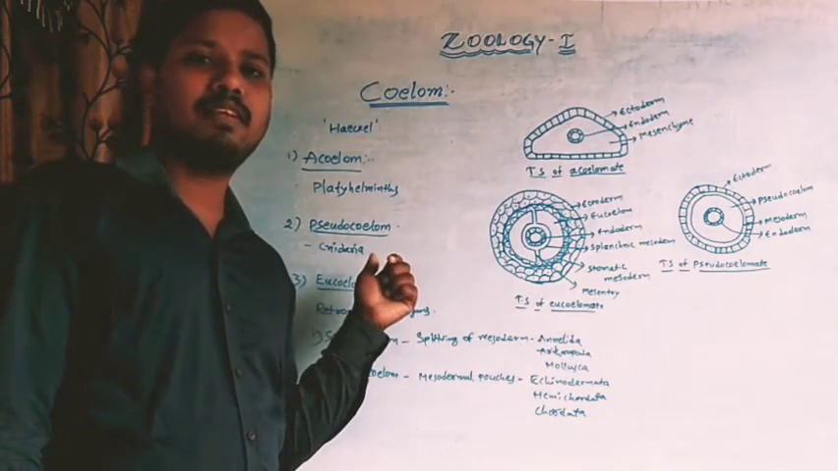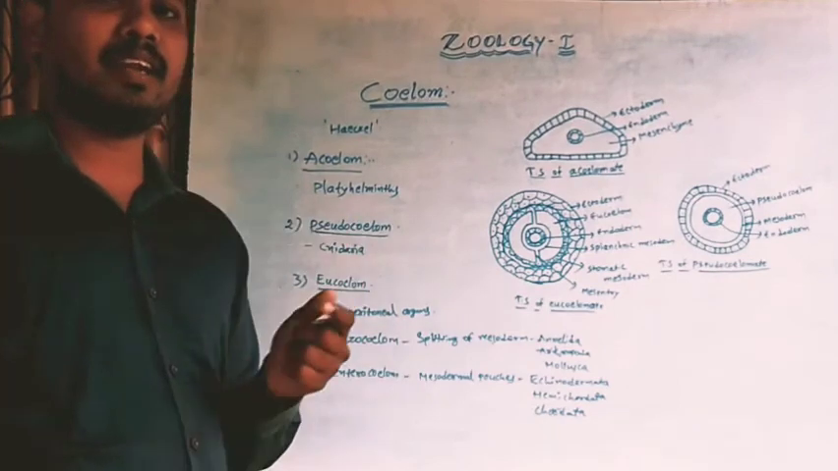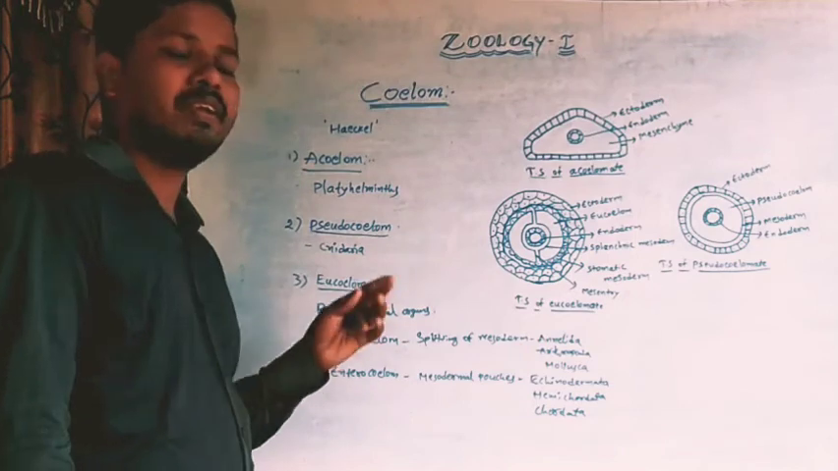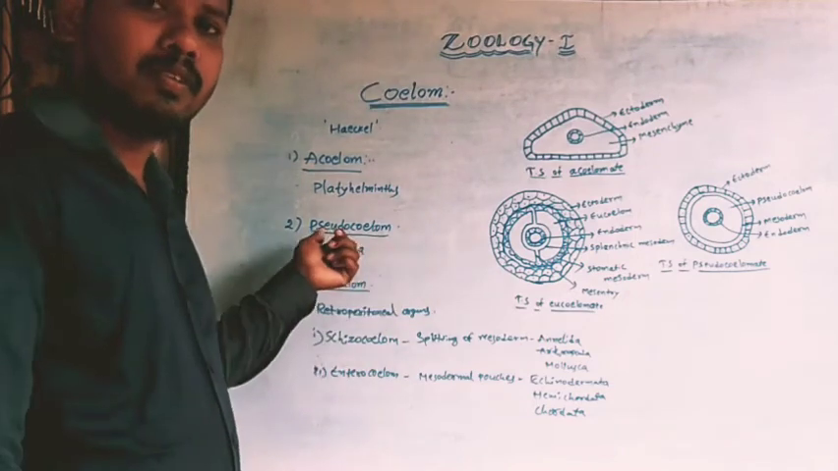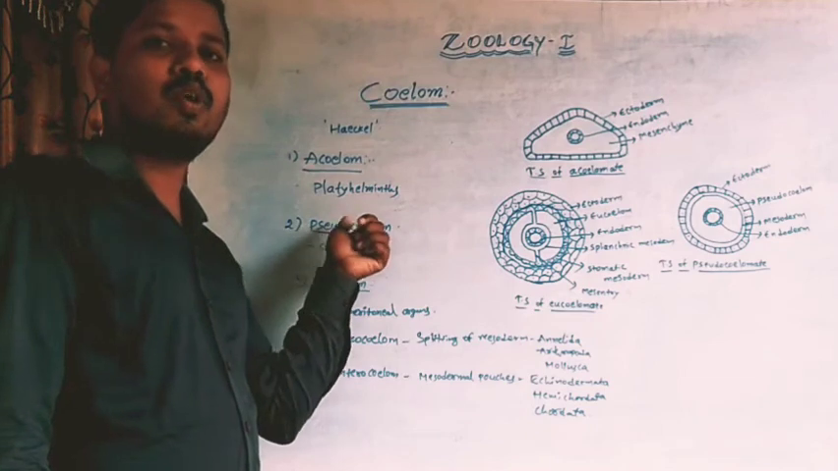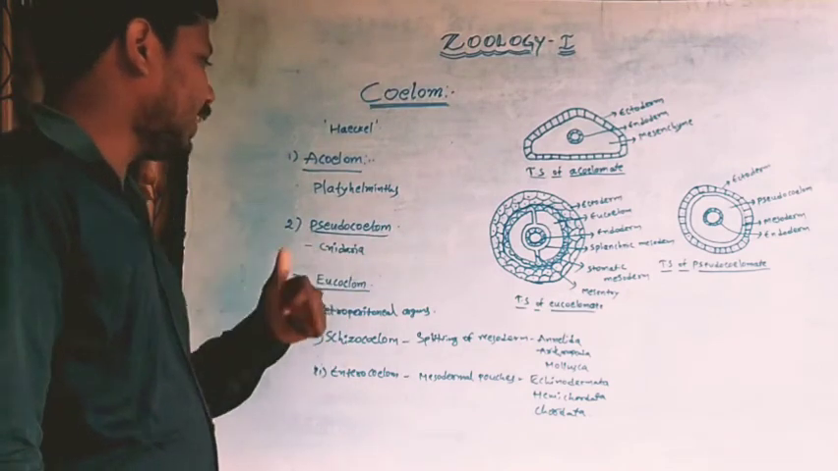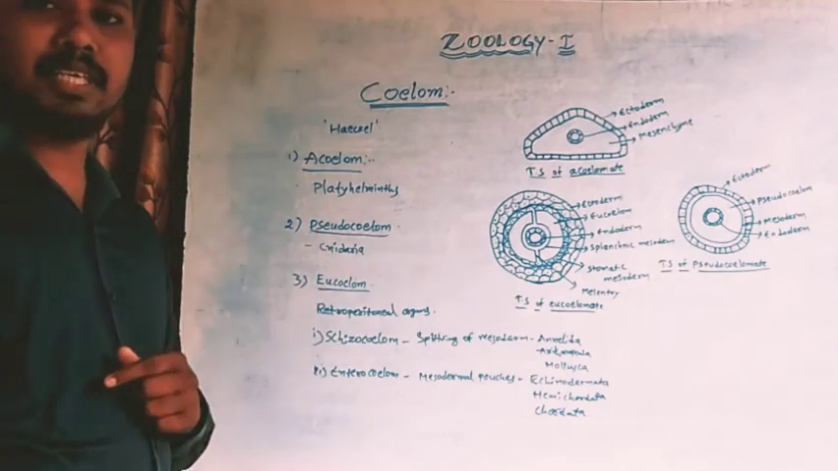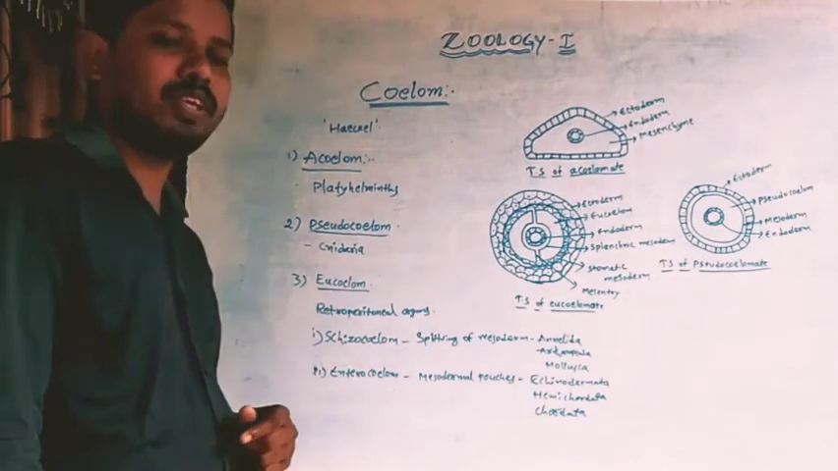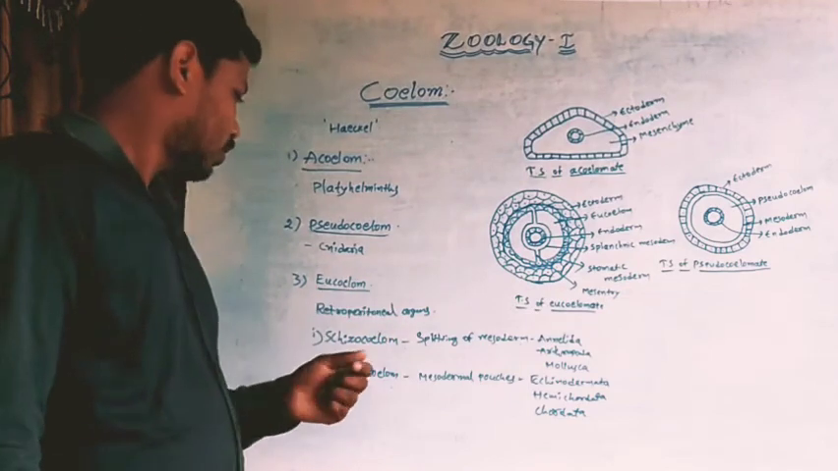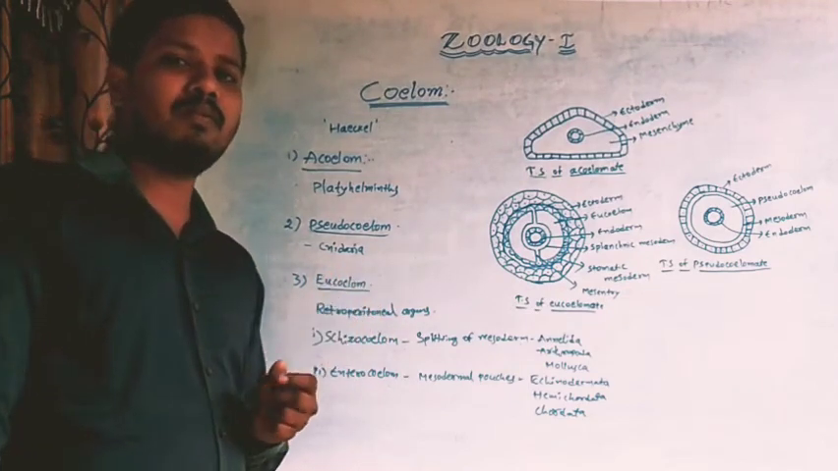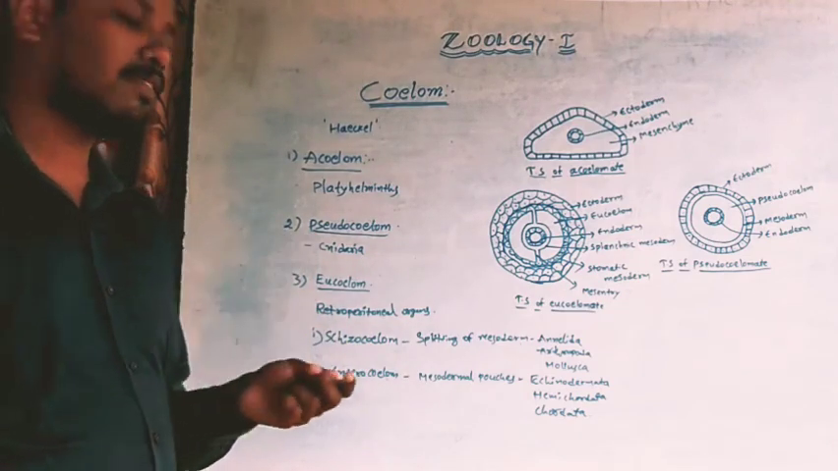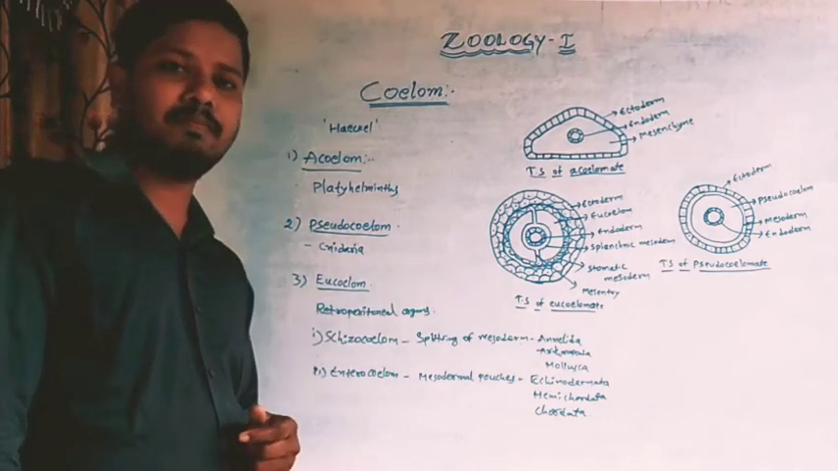Next one, pseudocoelom. Pseudo means false. The cavity lies between the body wall and alimentary canal, but this cavity is filled with pseudocoelic fluid, hence it is called pseudocoelom. Which animals possess the pseudocoelom? Those are called pseudocoelomates. Cnidaria exhibit pseudocoelom. Some of the rotifers also exhibit this type of coelom. Third one, eucoelom. This is true coelom. In this type of coelom, the visceral organs are covered by the peritoneum. Such organs are called retroperitoneal organs.